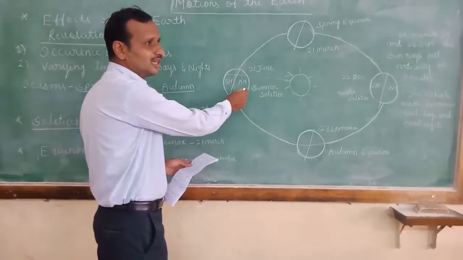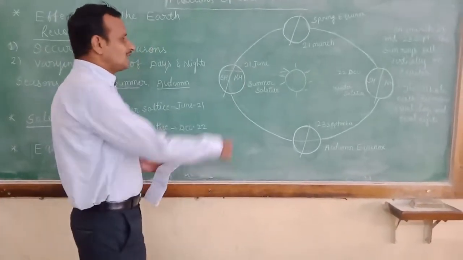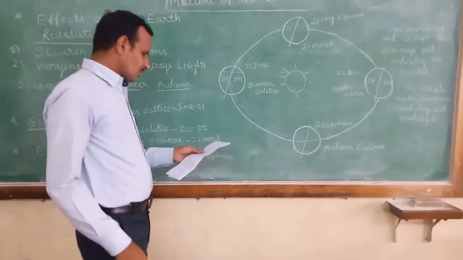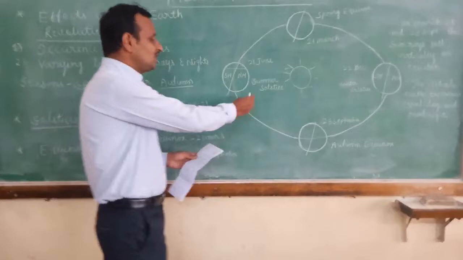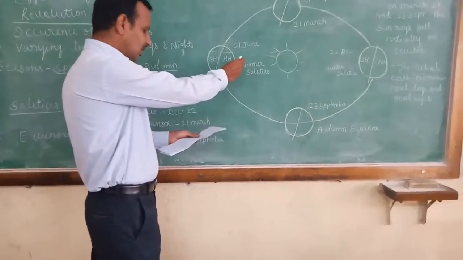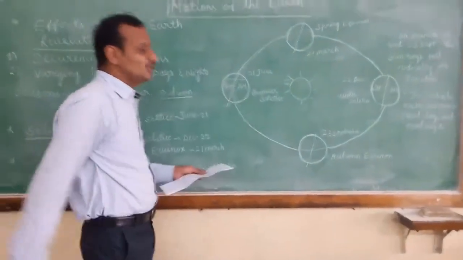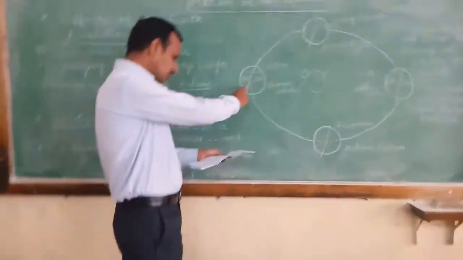In the northern hemisphere, days are very long, as well as very short in the southern hemisphere. 21st June is the longest day, while in the southern hemisphere 21st June is the shortest day.